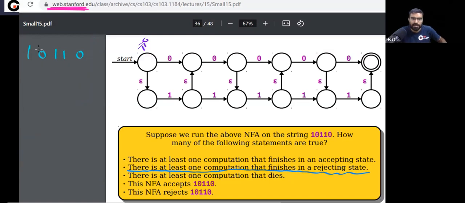Okay, let's check. If you read symbol 1, for that you cannot take this, you have to take this. This symbol is gone. Next, after that, you cannot take this, you have to take this. This symbol is gone. Next, you cannot take this, you have to take this.